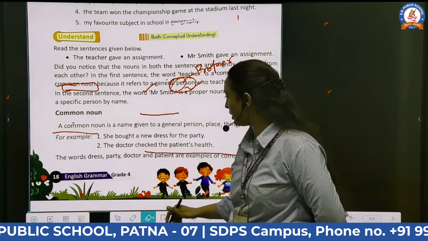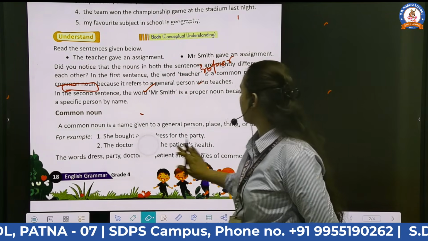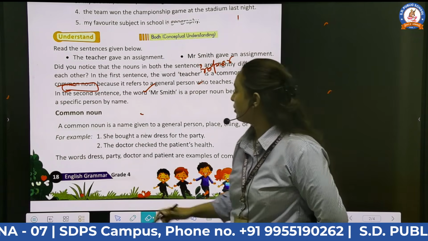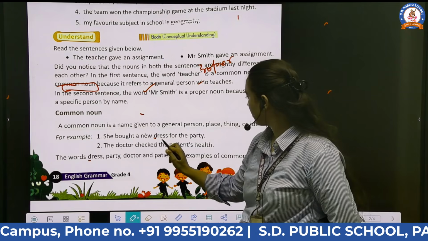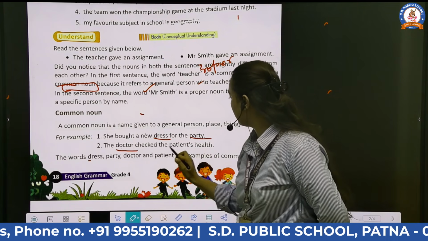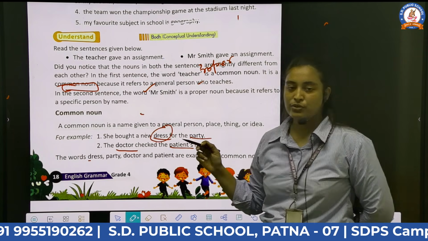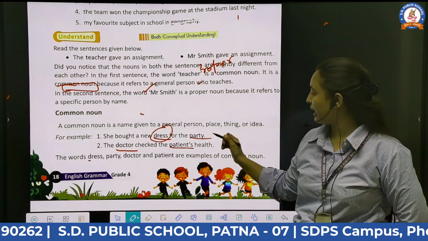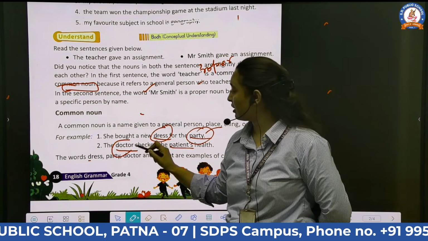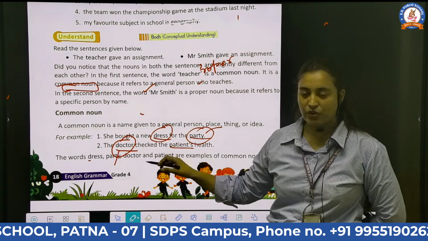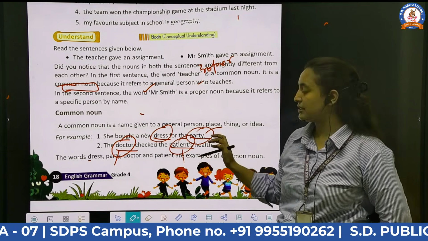She bought a new dress for the party. Second one is, the doctor checked the patient's health. In the first one, the words dress, party, doctor, and patient are examples of common nouns, because dress can be any dress. Party, there is no specific name for the party. Doctor, there is no name mentioned for the doctor, and the patient's name is also not mentioned. That's why these are common nouns.